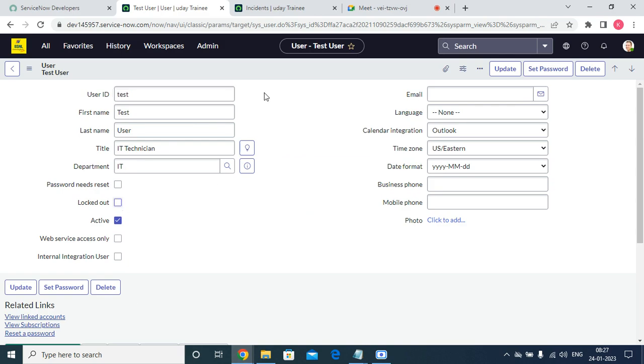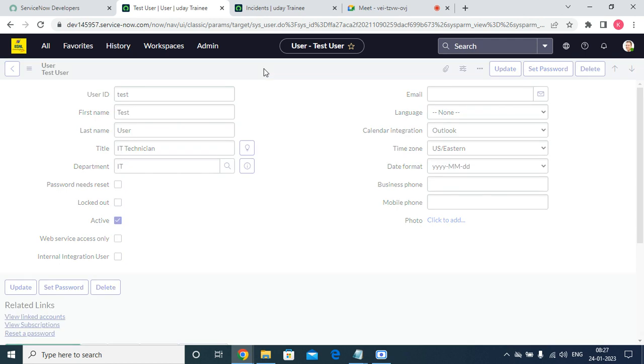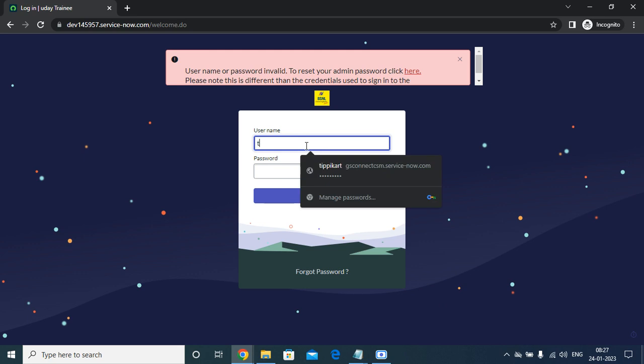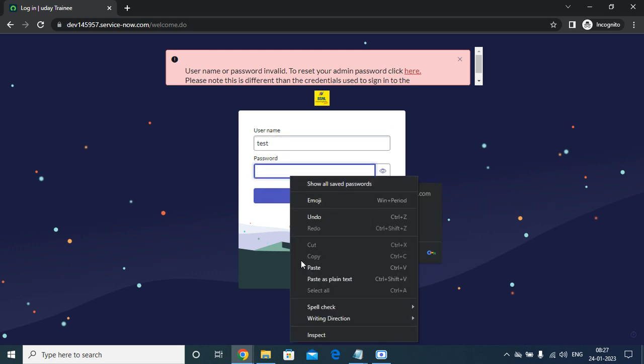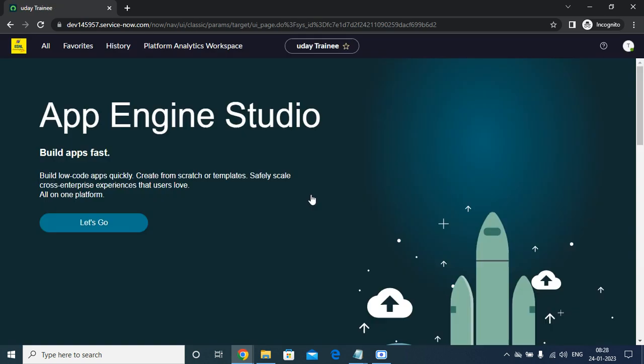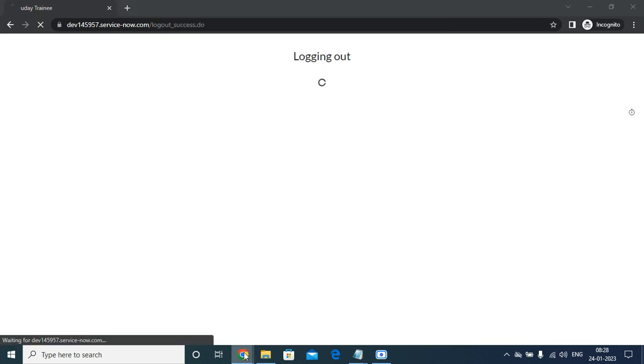If you make logged out false and save this one, it will allow the user to log in. Just check it, try with test. So this is the one. Like that it will do.